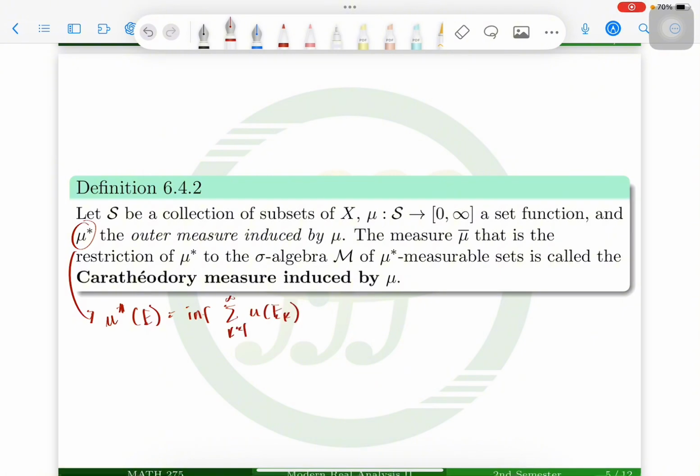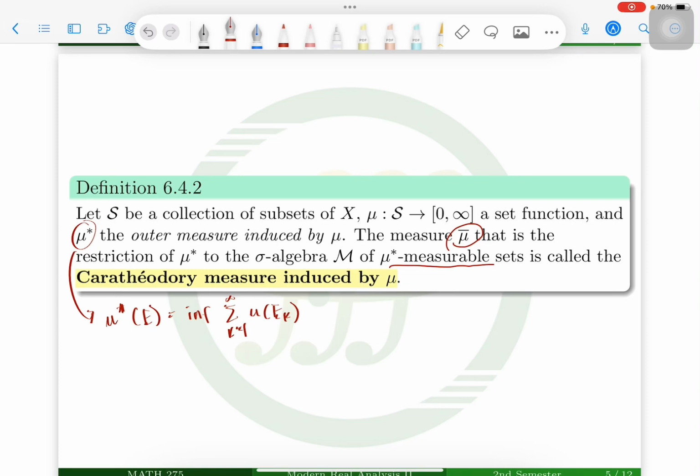And then the measure mu bar is the restriction of mu star to the sigma algebra M of category measurable sets, and is called the category measure induced by mu.